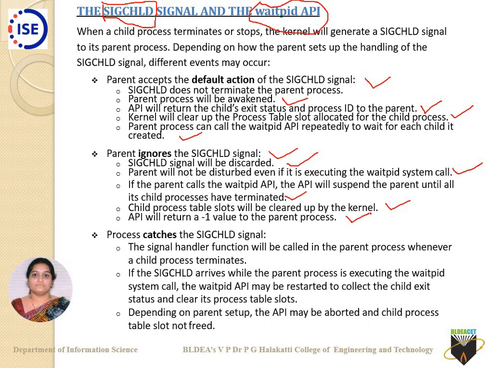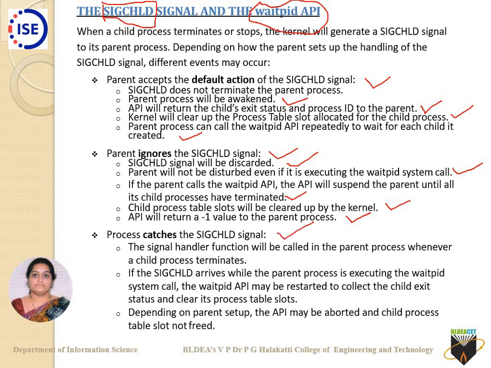To recap, ignore means the SIGCHLD signal will be discarded, so the parent will not be disturbed even if it is executing the waitpid system call. The parent will go on waiting for the child processes to complete. If its child processes have terminated, the child process table slots will be cleared by the kernel, and the API will return a -1 value to the parent process.